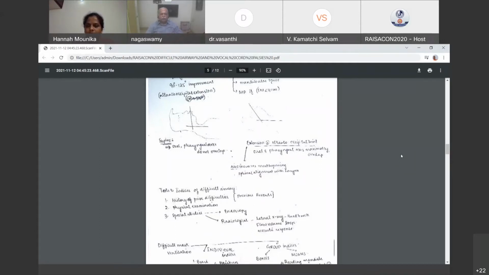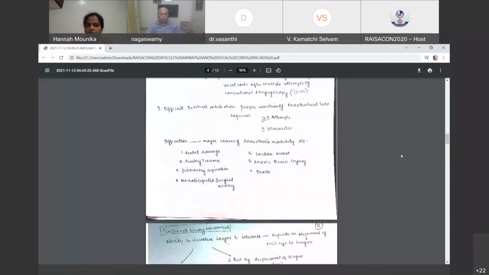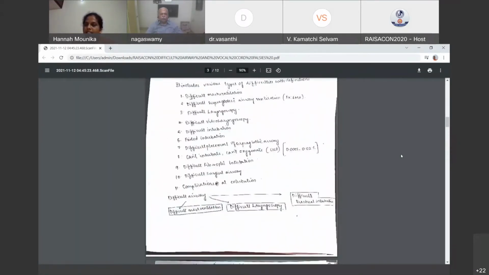A conventionally trained anesthetist, which institution you are coming from? Balaji Medical. Balaji, are you using video laryngoscopy every day in your practice? No. Then that is not the conventional training, isn't it? So mentioning video laryngoscopy for the conventionally trained anesthetist is not still included. Maybe in future it will come as part of the training, because the video laryngoscope may replace the Macintosh laryngoscope, and every trainee will be having a chance to use that, and it may become a routine practice also in future, I don't know.